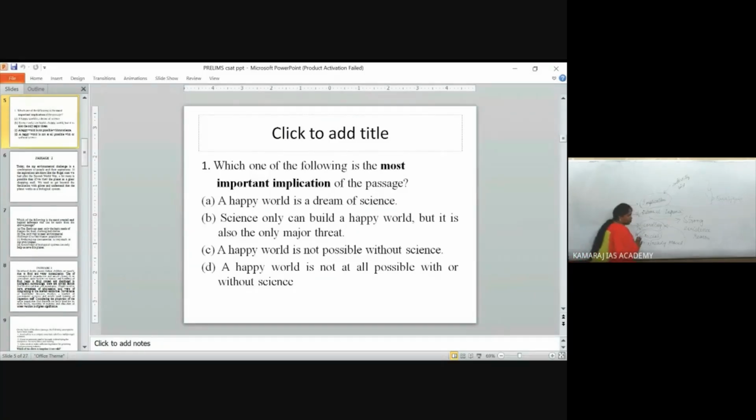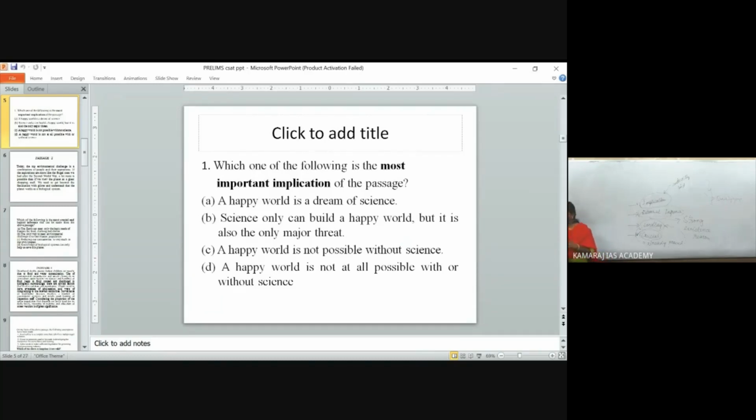Now coming to this question: which one of the following is the most important implication of the message? These 4 lines are not directly given in the passage; they are indirectly derived from the concept in that passage. Option one: a happy world is a dream of science. Here the dreams of science are not discussed at all.